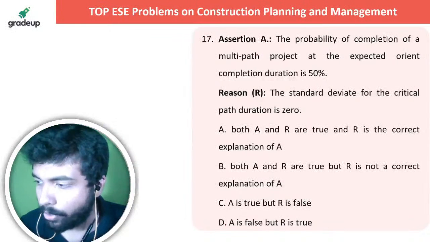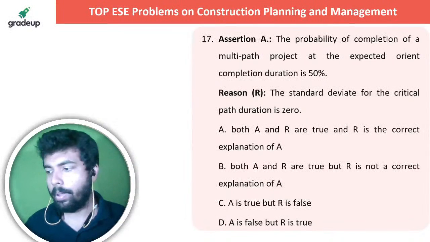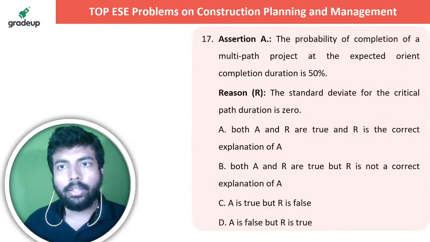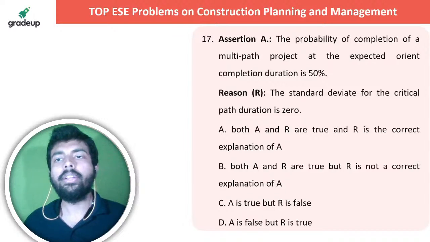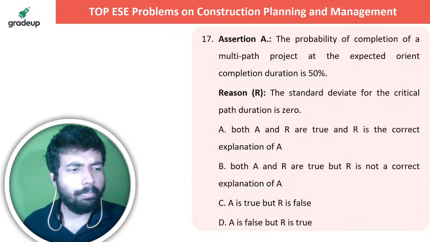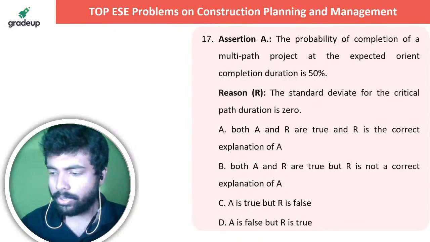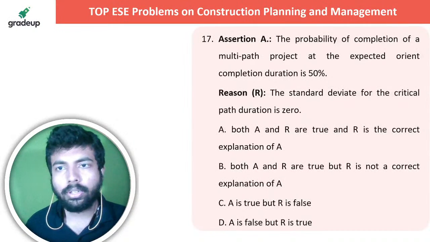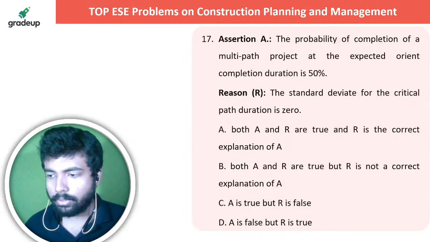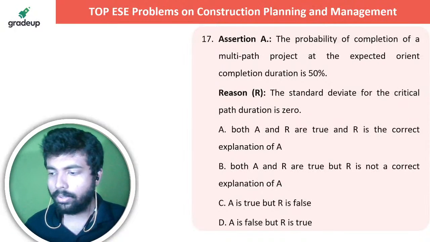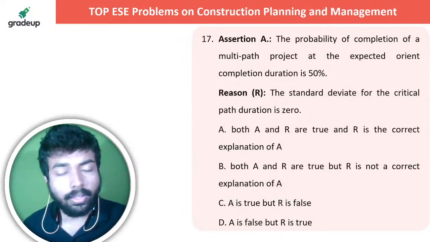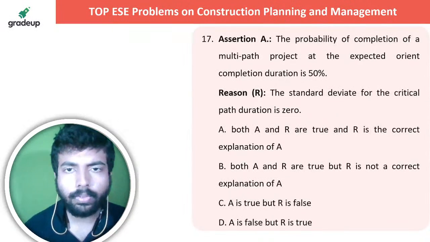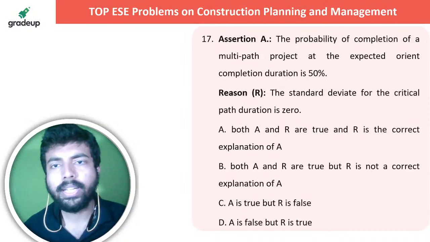Next question is up on your screen. Let me know in the live chat section. The probability of completion of a multi-path project at the expected event completion.